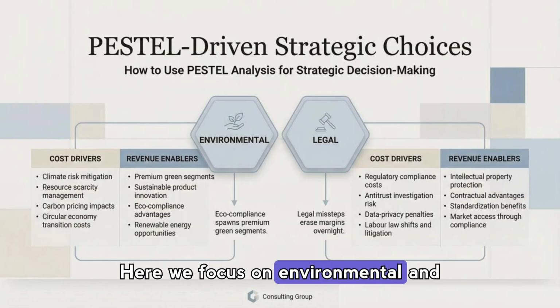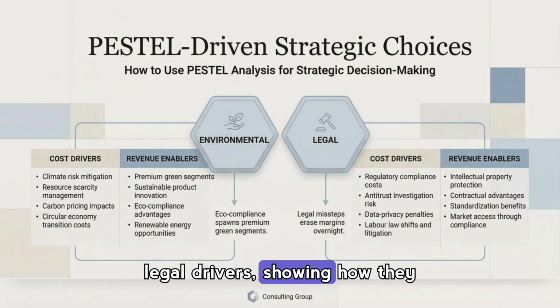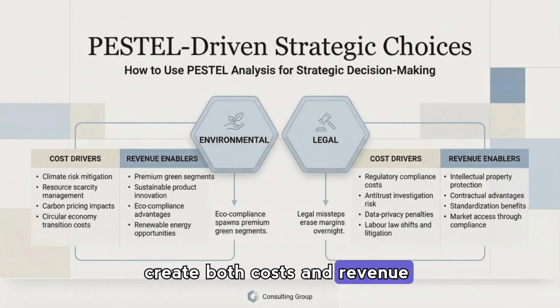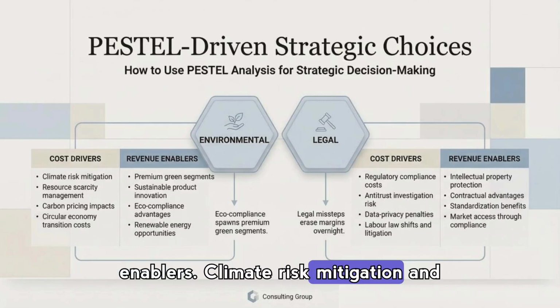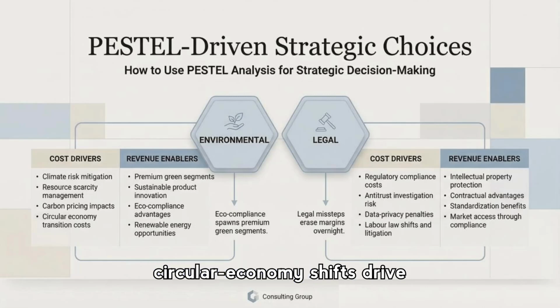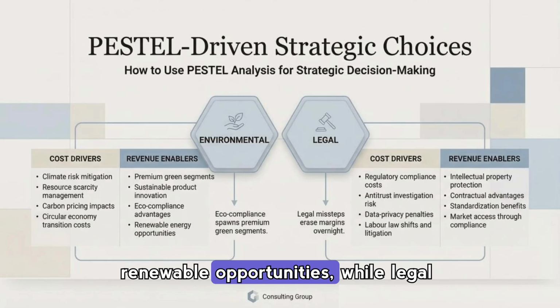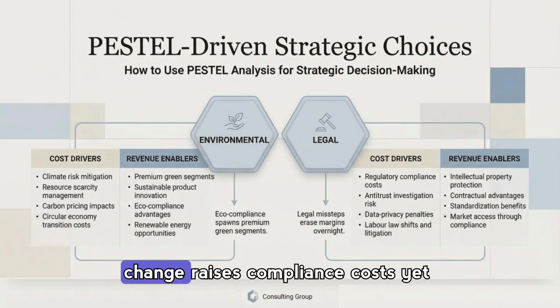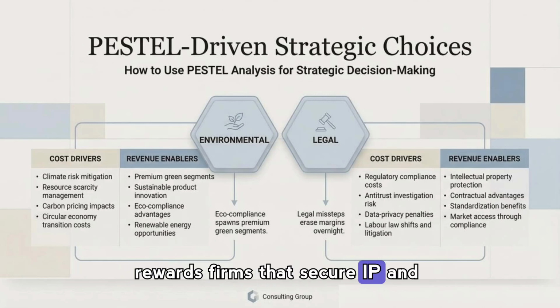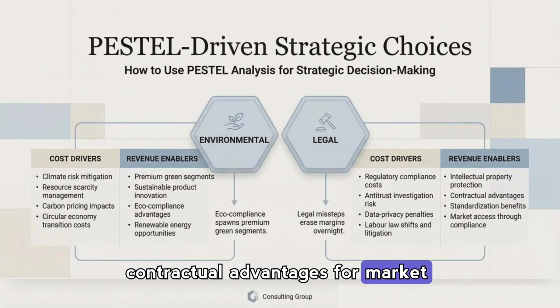Here we focus on environmental and legal drivers, showing how they create both costs and revenue enablers. Climate risk mitigation and circular economy shifts drive transition costs, but also spawn premium green segments and renewable opportunities, while legal change raises compliance costs, yet rewards firms that secure IP and contractual advantages for market access.